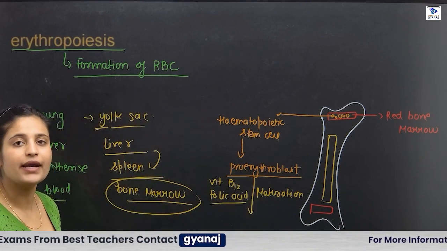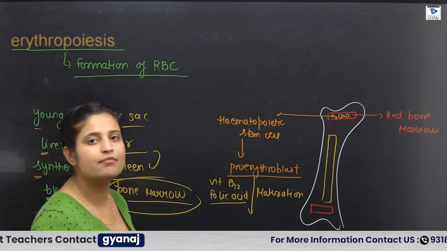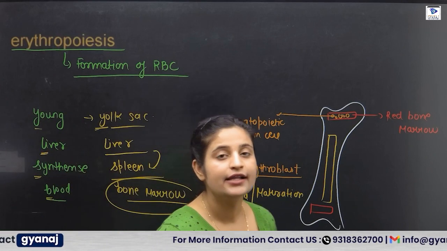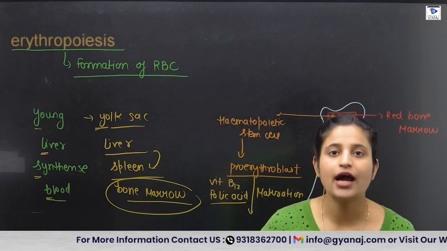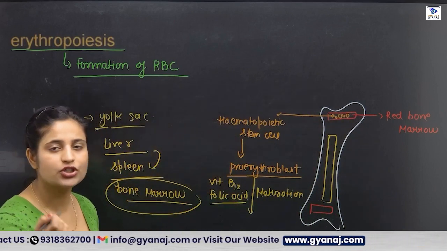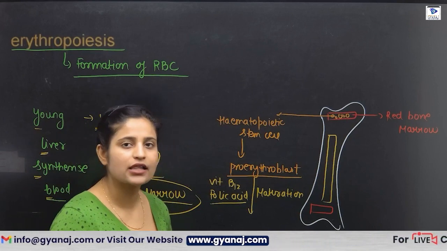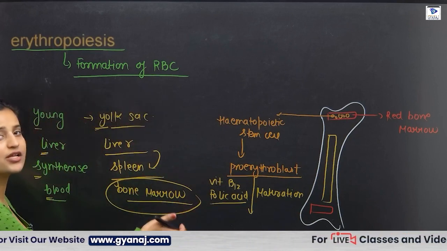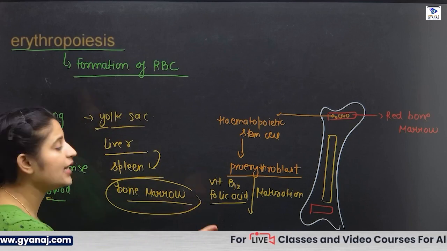If somebody has a deficiency of vitamin B12 and vitamin B9, they suffer from anemia. That's why for patients who have anemia, the doctor usually prescribes folic acid tablets, because they are very much responsible for the maturation of the RBC.